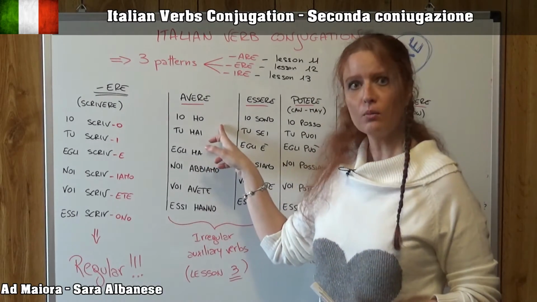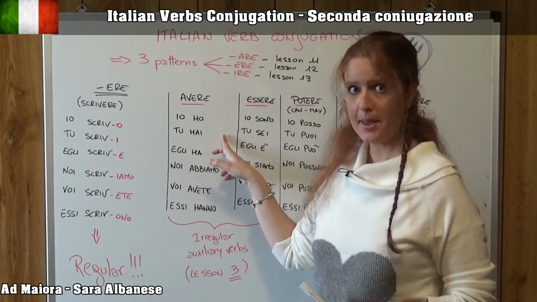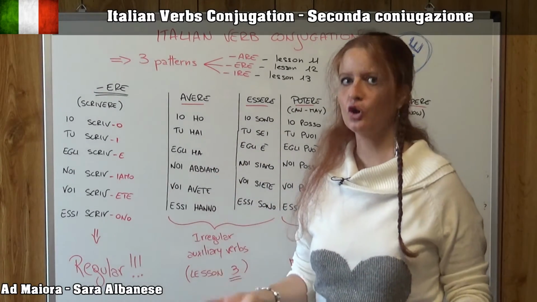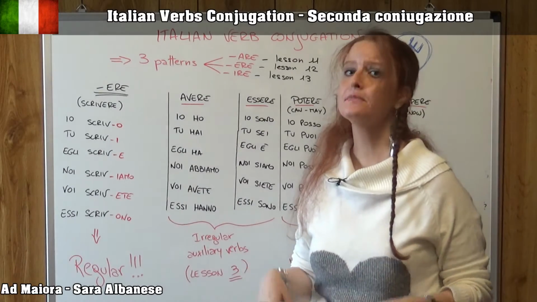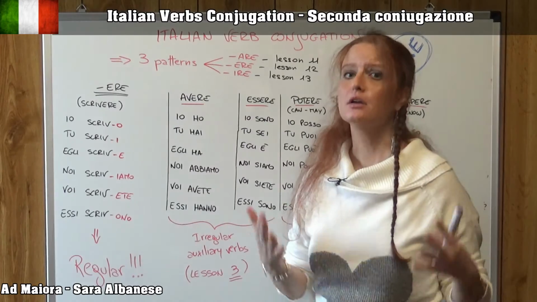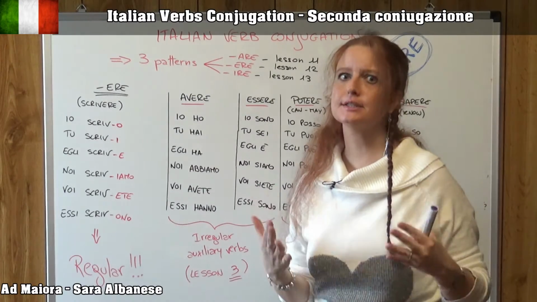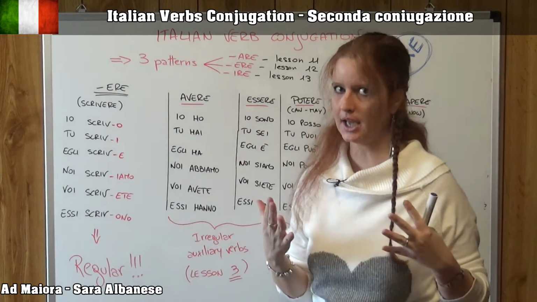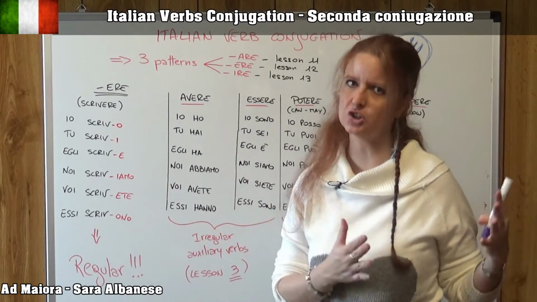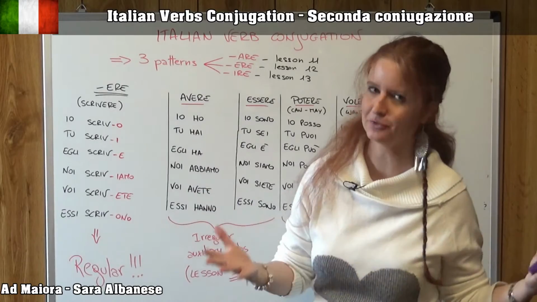Io ho, tu hai, egli ha, noi abbiamo, voi avete, essi hanno. Remember the H. It isn't pronounced in Italian, not in this case. There are many phonetic rules, and we talked about that in my lesson about phonetics.